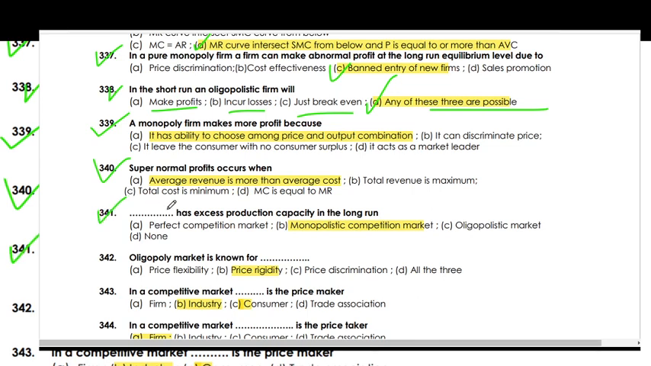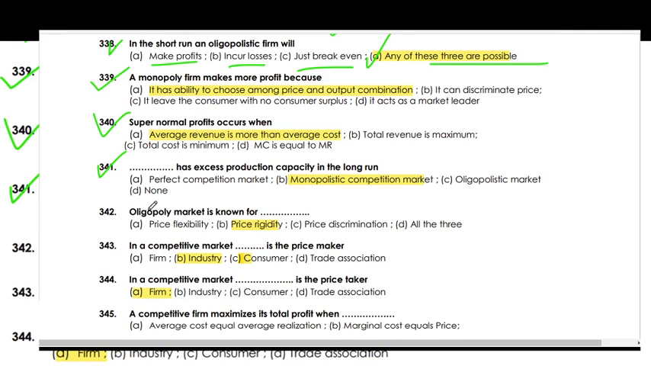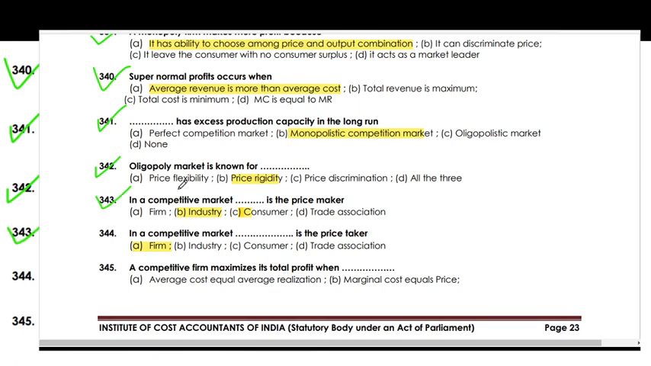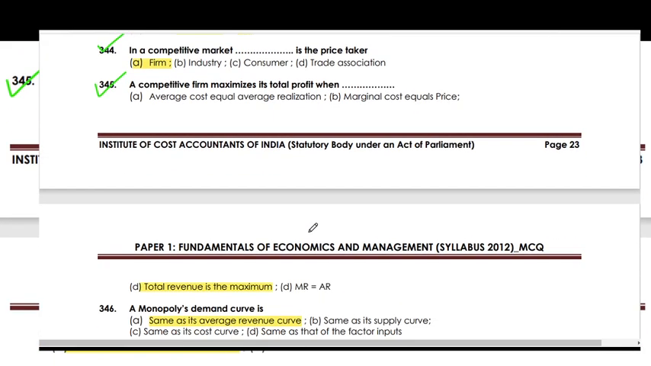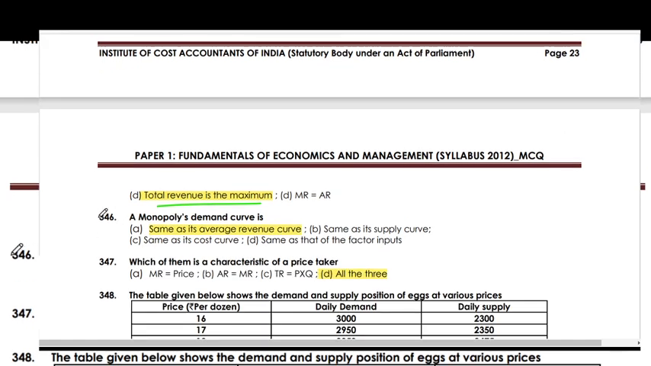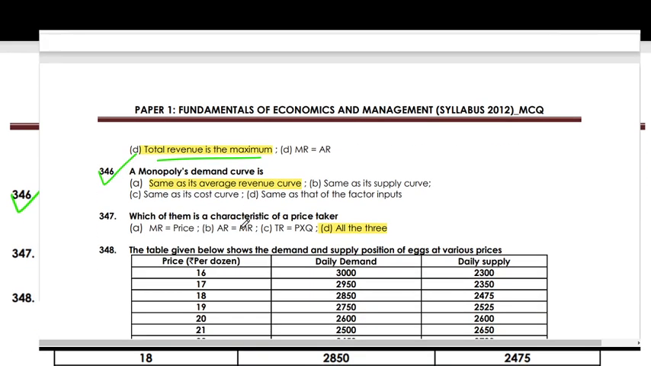The monopolistic competition market has excess production capacity in the long run. Oligopoly market is known for price rigidity. In a competitive market, the industry is a price maker. In a competitive market, the firm is a price taker. A competitive firm maximizes its output when total revenue is maximum. For a monopoly, the demand curve is the same as the average revenue curve.